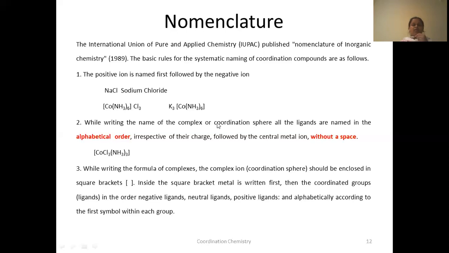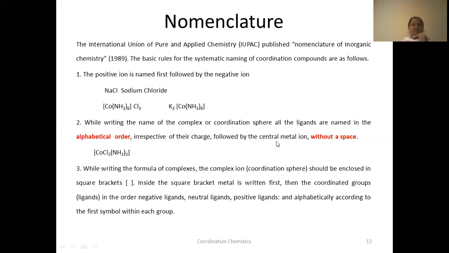So while writing the name of this coordination sphere, first all the ligands are named in alphabetical order. If more than one type of ligand is there, you have to name them in alphabetical order, irrespective of their charge. You will see with an example also.